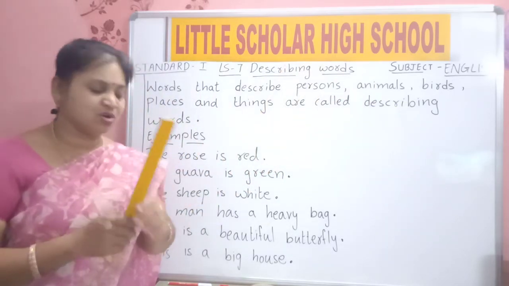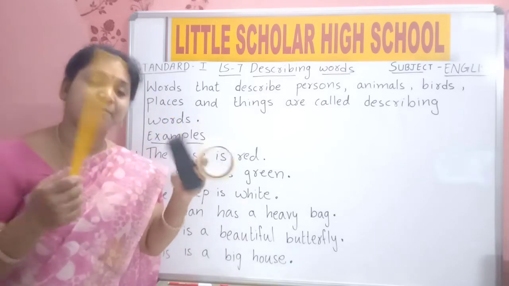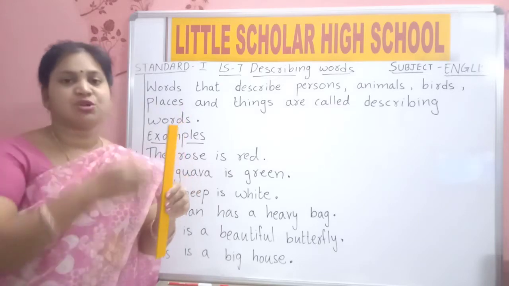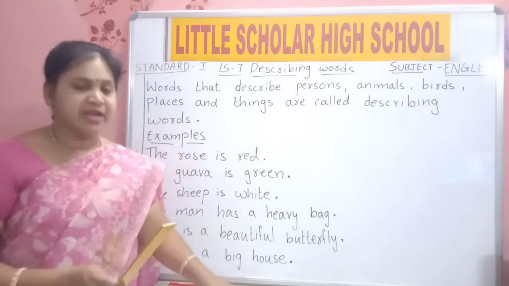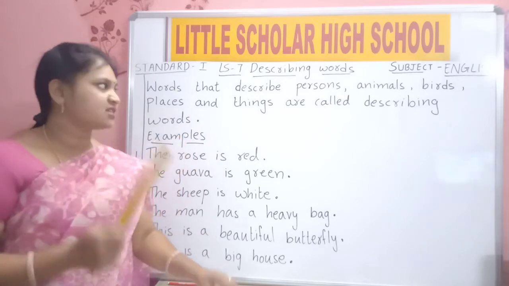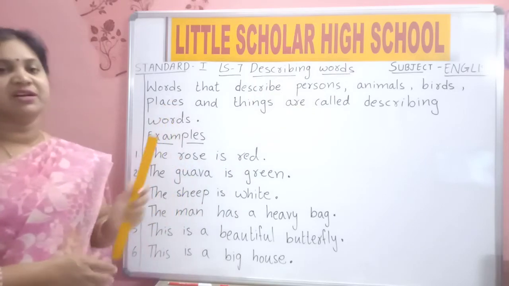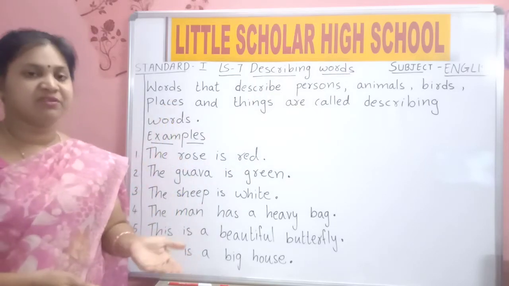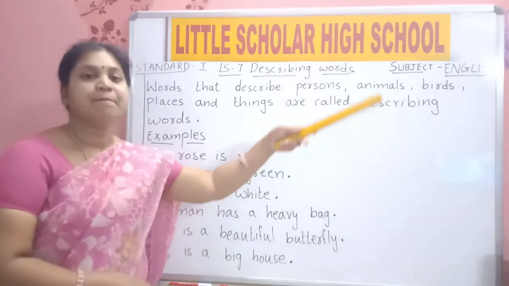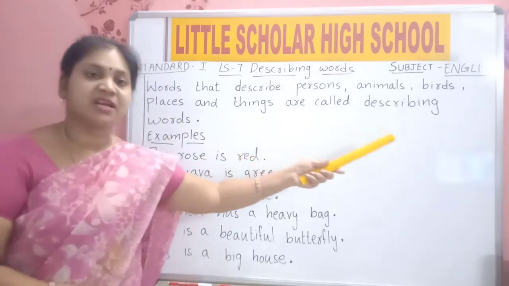Like these things, no? This is also a thing, this is also a thing. These all come under things. We are saying something about this thing. It is long and yellow in color. It is black and short in size. So saying something about things is called a describing word. Saying something about some person or animal, birds, places or things are called describing words.